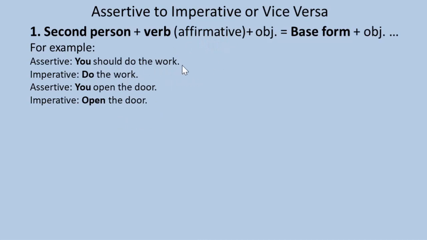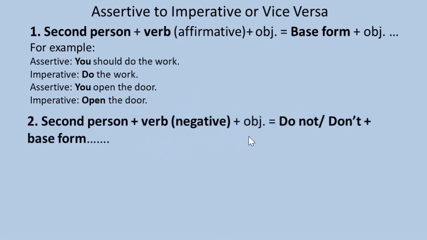So to transform into an imperative sentence, we have to use base form, object. So do and the rest of the sentence. Assertive: you open the door. Here the subject is second person, open is an affirmative verb. So to transform it into imperative, we have to use open the door: base form, object and the rest of the sentence.